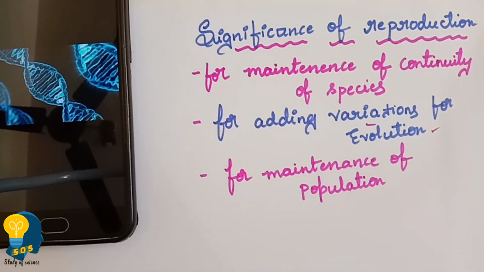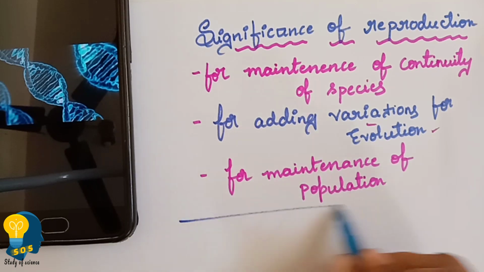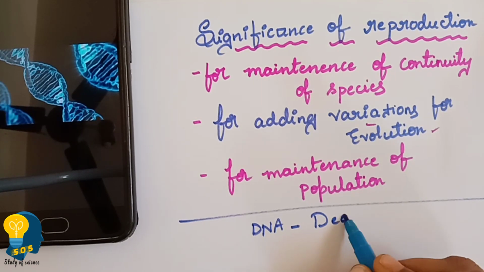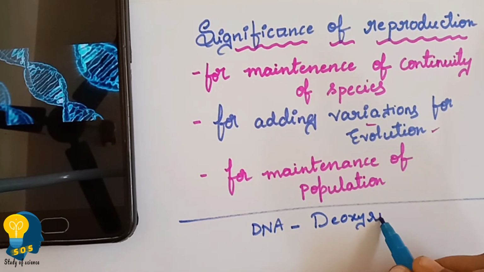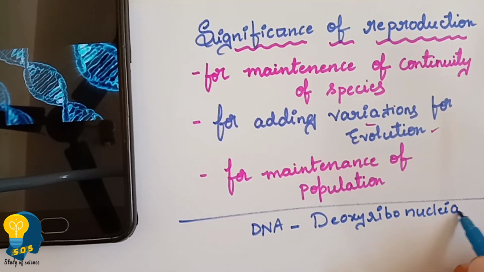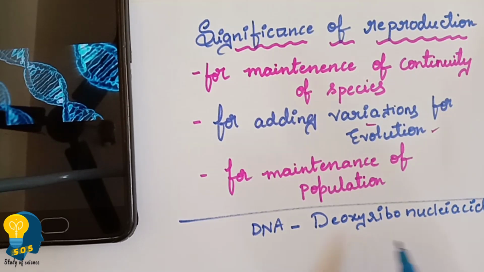Then what is meant by DNA? We are going to understand the next concept now. What is meant by DNA? DNA stands for deoxyribonucleic acid. This is the full form, or the abbreviation, of DNA. Then what is a DNA? See, DNA is a molecule. DNA is a molecule.